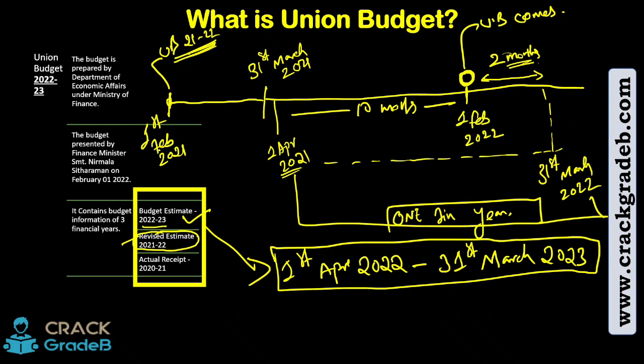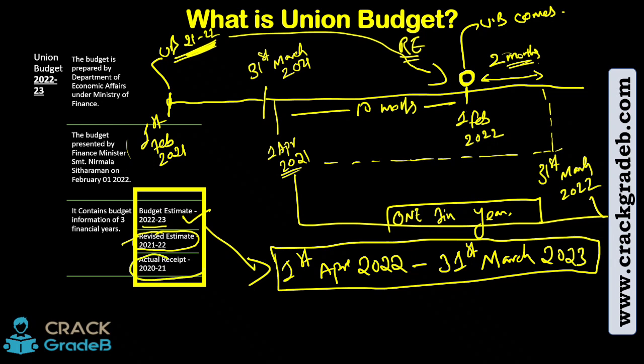So there can be multiple things. 1st of Feb 2021 में गवर्नमेंट को पता नहीं था about the future. So government is giving the revised estimate. So I hope this is clear. Revised estimate for 2021-22 means this budget. देखो यही का एक revised estimate यहाँ पे आता है. Revised estimate और 1st of Feb 2022 को आता है.